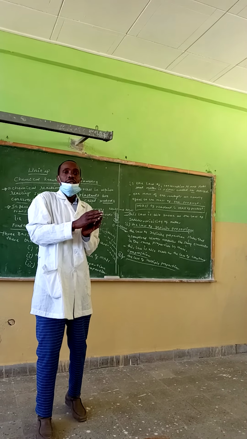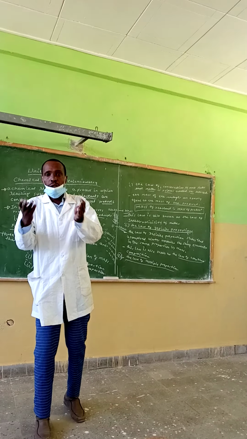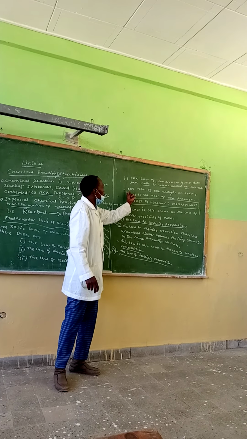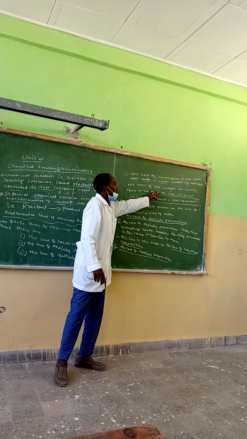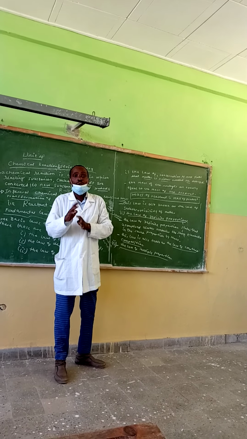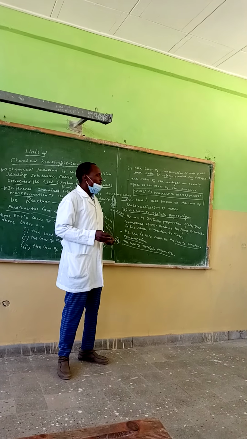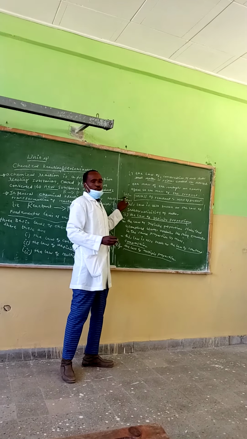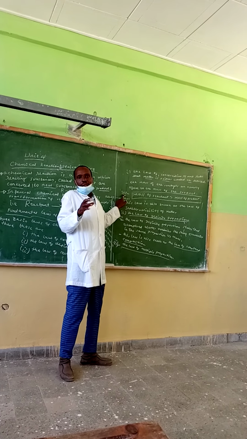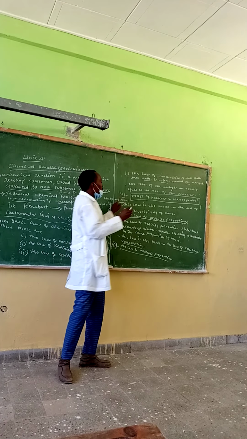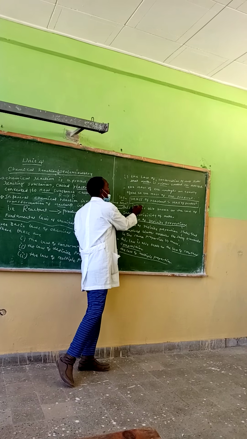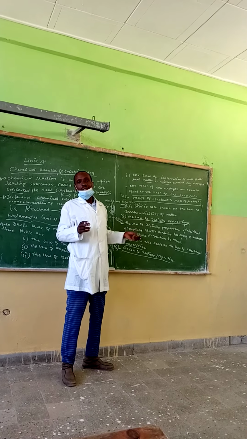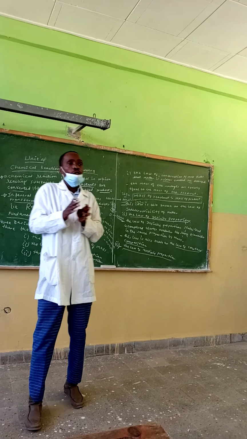Reactants are totally converted into product. Matter is never created nor destroyed. The mass of the reactants is exactly equal to the mass of the product. For example, if a given person is using 36 gram of the reactant, he must expect 36 gram of the product, because all the reactants are converted into the product.